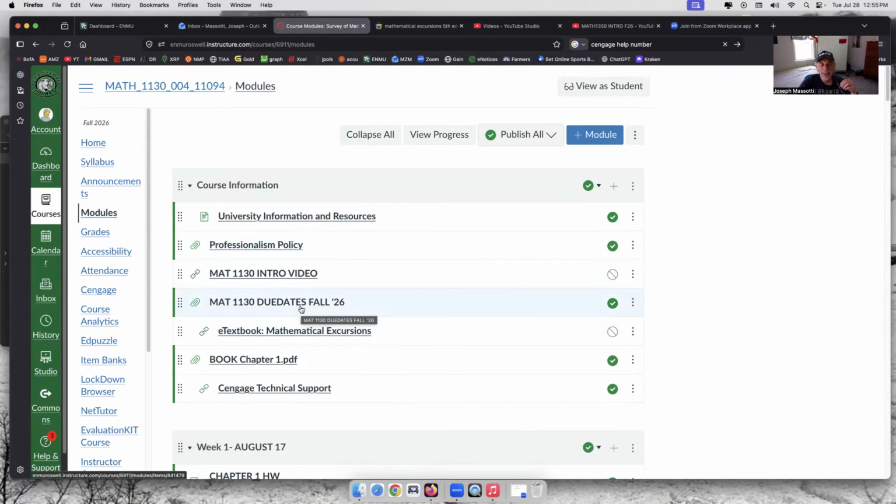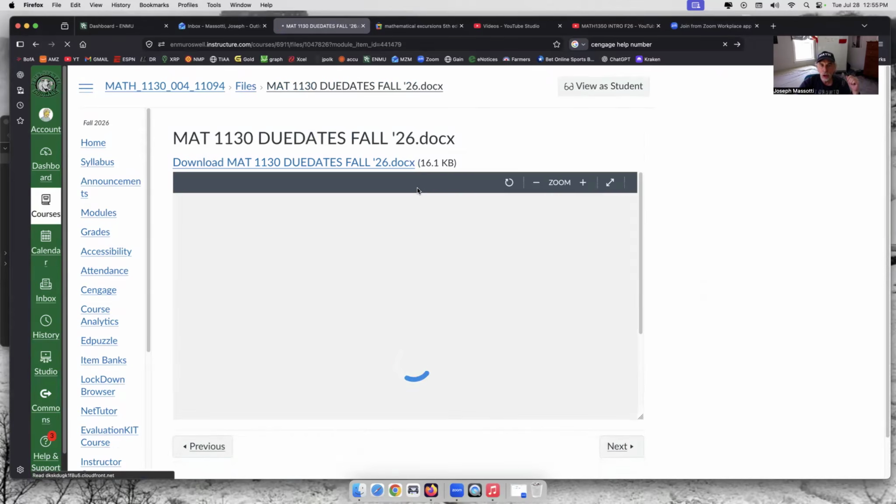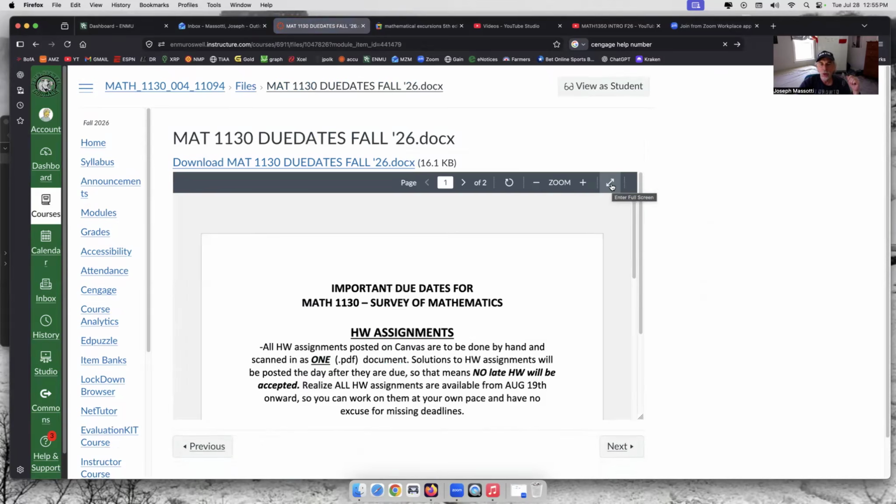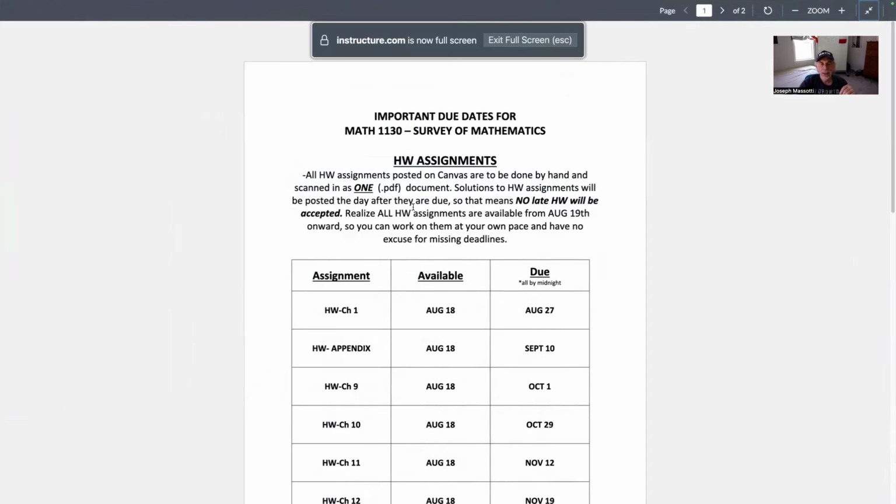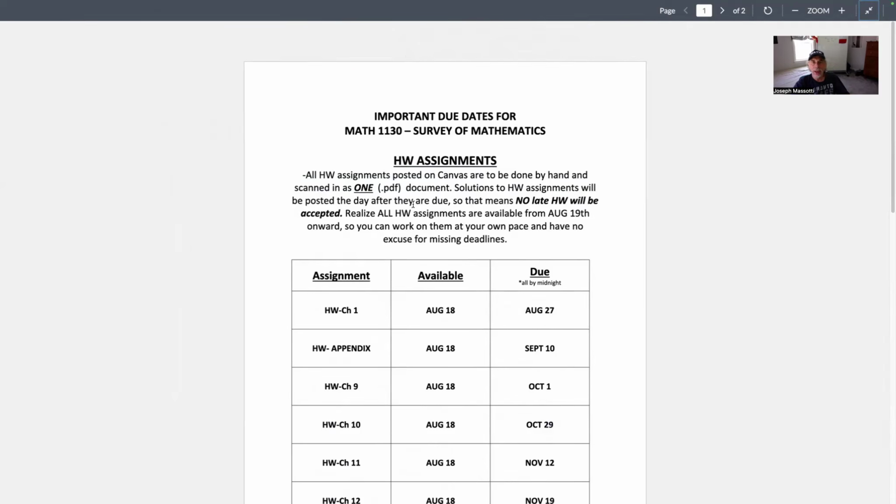All right, now all of your assignments, other than the midterm and the final in this class, are going to be online. So this is very important, the due dates for all of those online assignments. Homework assignments will be given to you. Now you can either hand in the homework in class to me personally, or you can upload them onto Canvas.